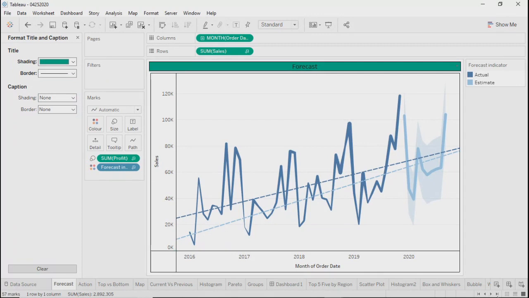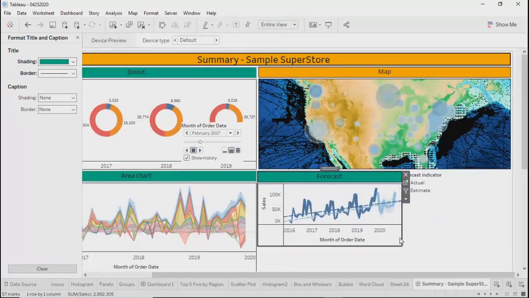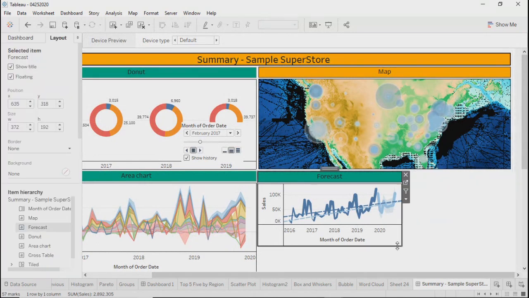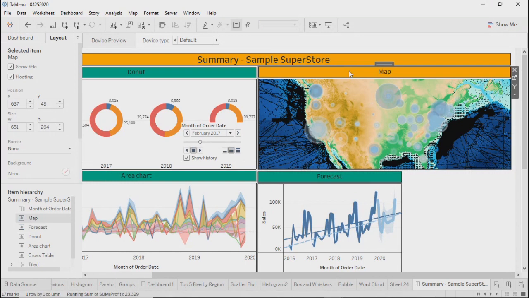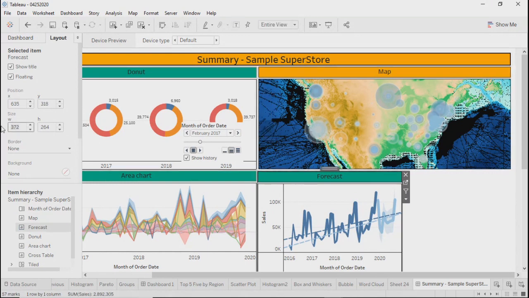We'll go back to dashboard and that you can see here. I don't need this tooltip. And for my area chart, I have height of 264. For this also, I'll keep it as 264. For this, my width is 651. I'll do this also 651.